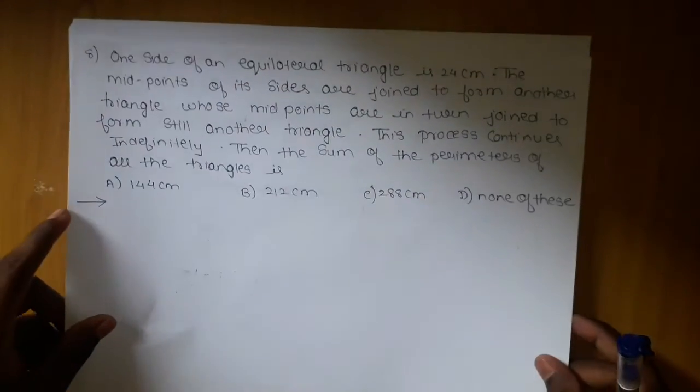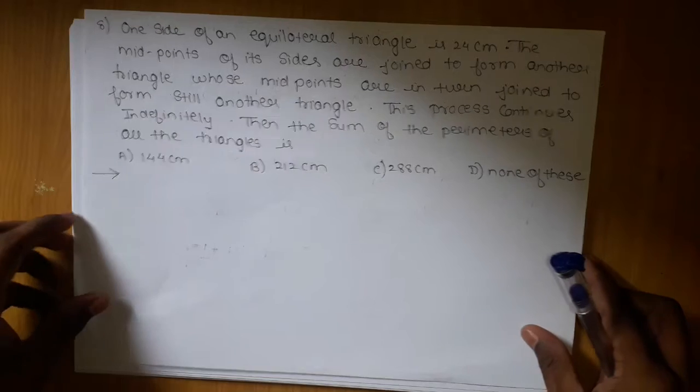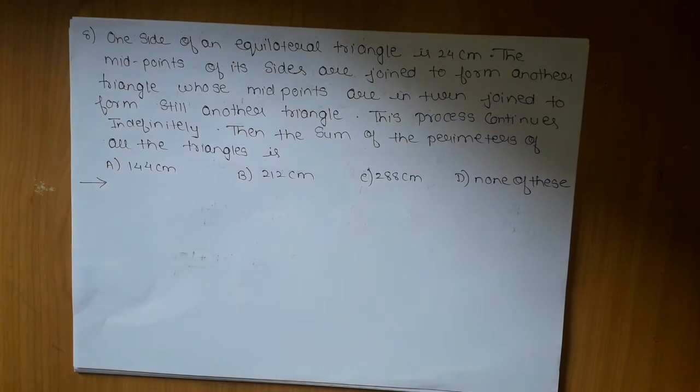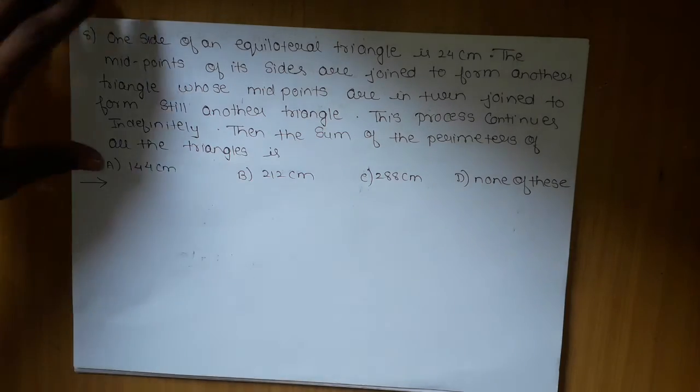Now let's move on to the next question. The next question, which is the 8th question, says one side of an equilateral triangle is 24 centimeter. The midpoints of the sides are joined to form another triangle, whose midpoints in turn are joined to form still another triangle. The process continues indefinitely. Then the sum of the perimeters of all the triangles is.